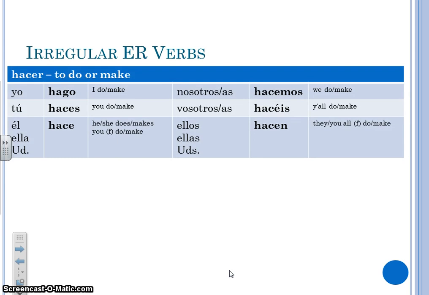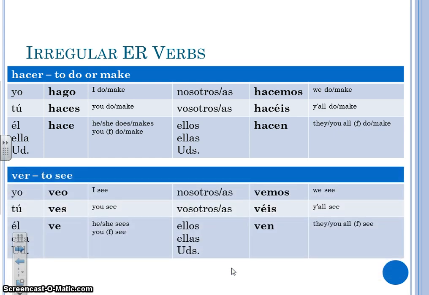Right? Third irregular verb, the verb hacer. And hacer means to do or to make. And it's irregular in its yo form also. It belongs to the yo-go category, like vengo and tengo. We now have hago. It has a g, or go, in its yo form. So it's regular in all of its other forms, so just make sure you watch out for the yo form.